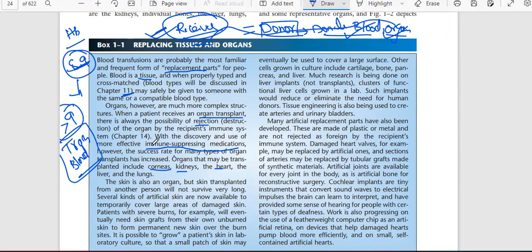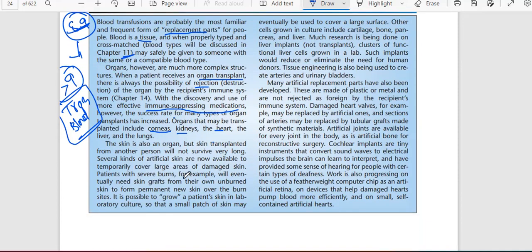So it will damage the kidneys, corneas, heart, etc. So we have to know the basic idea of replacing tissue and organ. Tissue means blood, organs mean any organ. The skin is also an organ, but skin transplanted from another person will not survive very long. Several kinds of artificial skins are now available to temporarily cover large areas of damaged skin. Patients with severe burns, for example, will eventually need skin grafts from their own unburned skin to form permanent new skin over the burn site.